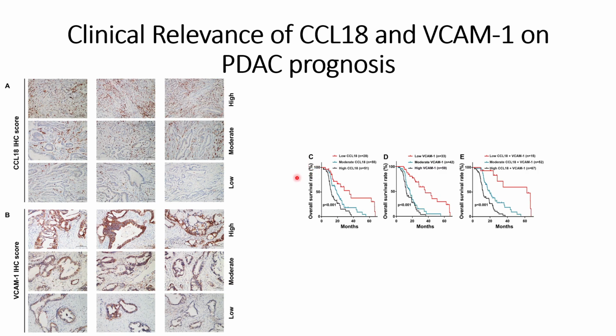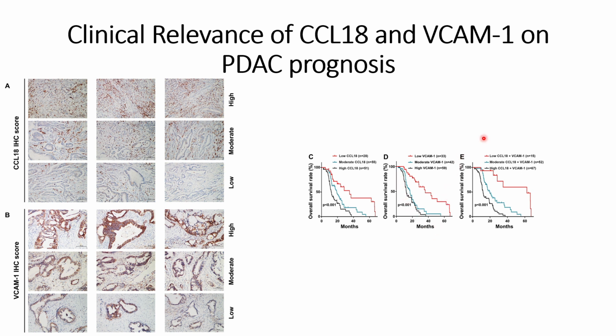And when they checked the overall survival rate, they found that patients that have low CCL18 have a high survival probability compared to patients that have a moderate CCL18, and the patients that have high CCL18 have the lowest survival rate. Similar results were observed for pancreatic cancer patients with a low level of VCAM-1, who have a high survival rate, whereas patients with moderate VCAM-1 expression have an intermediate survival rate, and patients with high expression of VCAM-1 have the least survival rate.